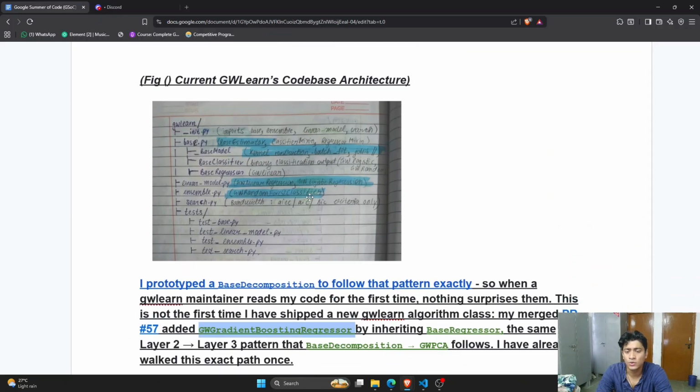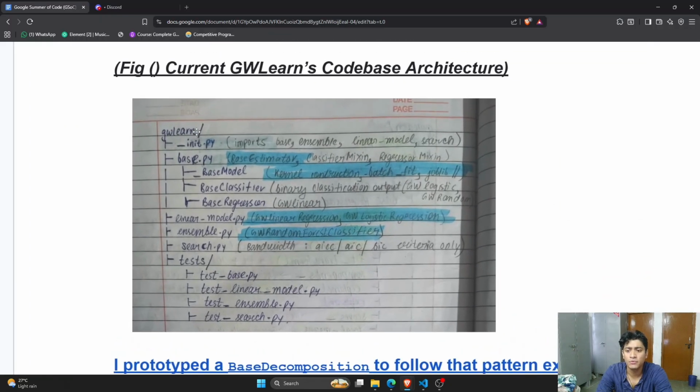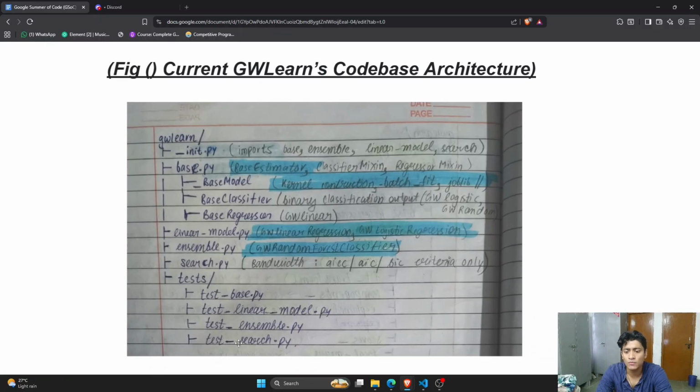This is the current GWLearn code base architecture. Let me brief you over what is happening here. We obviously have the tests. We have search, ensemble, and linear model methods. Whenever you have to ship a new algorithm inside of either of these files, those extend the base model classes. So new algorithms inside of these three are basically overrides of implementations done inside of the base.